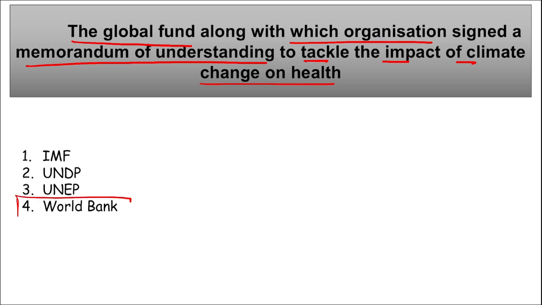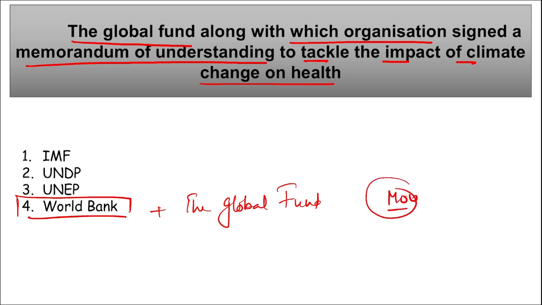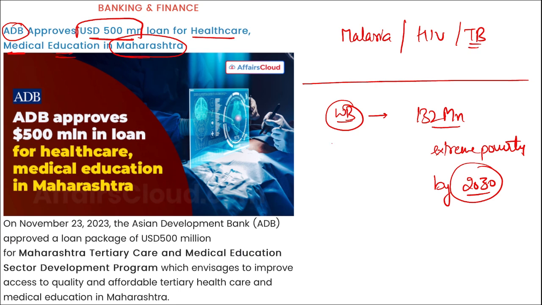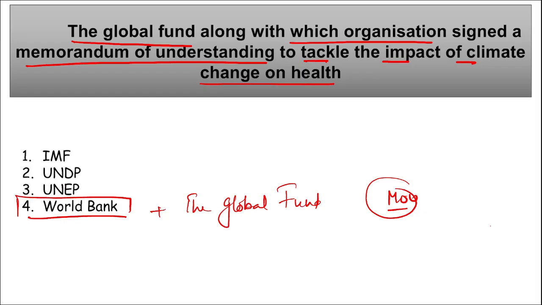So it is World Bank, right? World Bank and the Global Fund recently signed a memorandum of understanding for tackling the impact of climate change on health. How climate change is impacting health, right? And we just saw that World Bank released a report that stated that almost 132 million people will be facing extreme poverty by the year 2030, right?